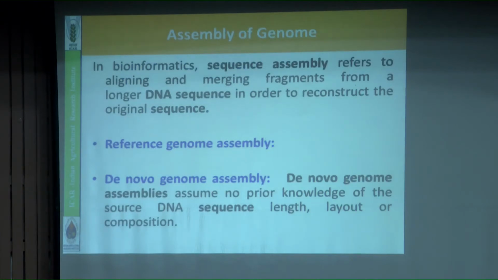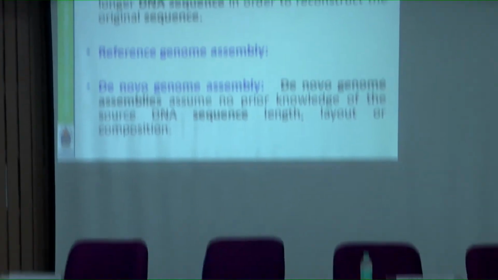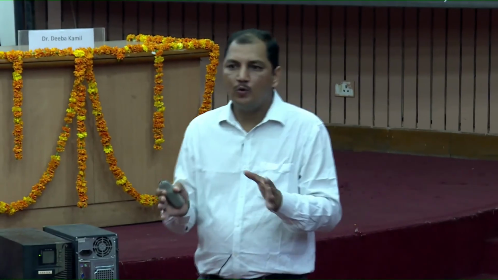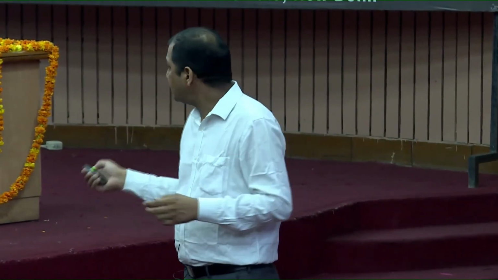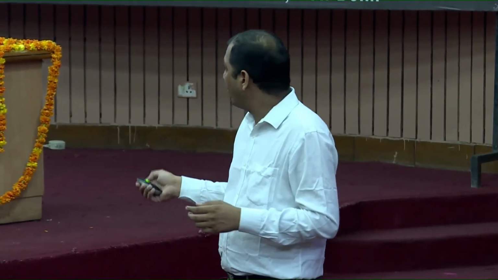So what is assembly? Sequence assembly refers to aligning and merging fragments into a longer linear sequence in order to construct the original sequence. It means you have so many reads, and you can merge them properly while removing all the duplication and repetitive sequence in the genome. Then you can make the complete genome sequence. So, as I discussed, there are two types of assembly, the reference genome assembly and de novo.